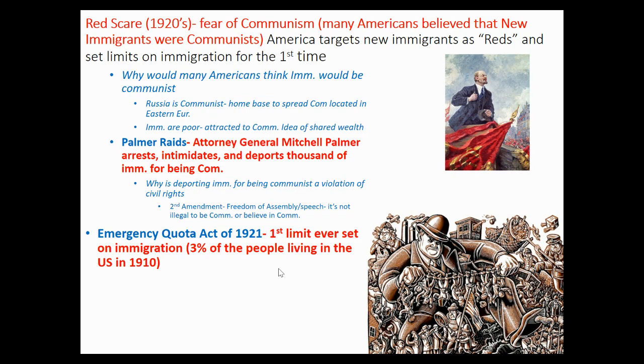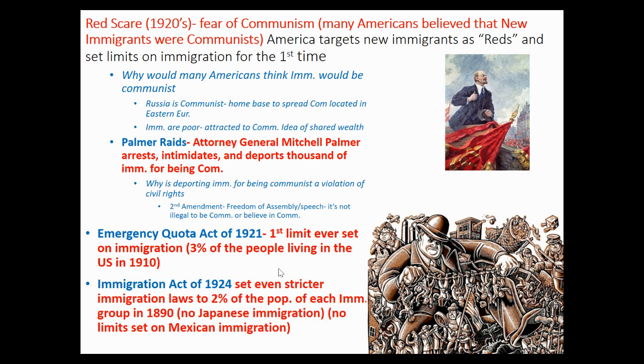Now, for a lot of Americans, that was a problem because it's too many Italians. So what they did is they changed the Immigration Act of 1924 and set an even stricter immigration law of 2% of the population, not 3%, but this time it was based on 1890, right? And remember the numbers that we had in 1890. Okay, now instead of there being, say, a million Italian immigrants, there's only 100,000 Italian immigrants, and 2% of 100,000 is 2,000, and 2,000 is a better number for some Americans than 30,000.